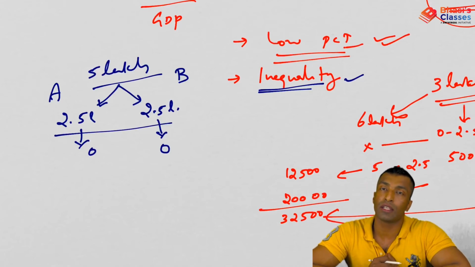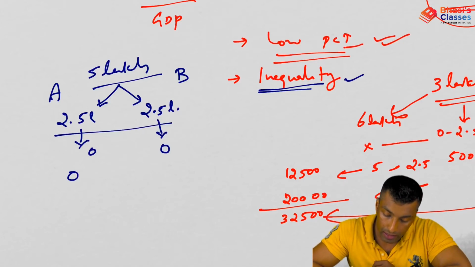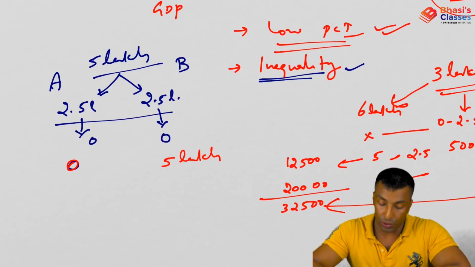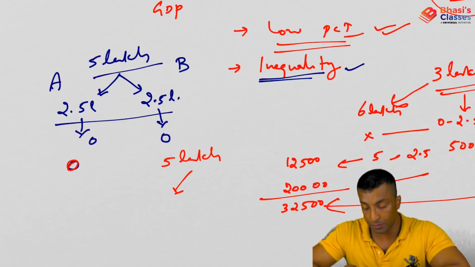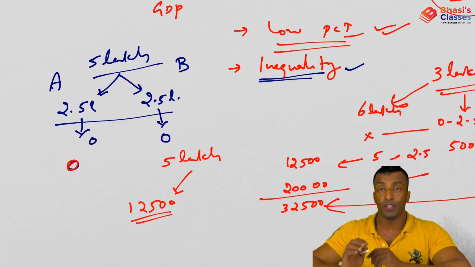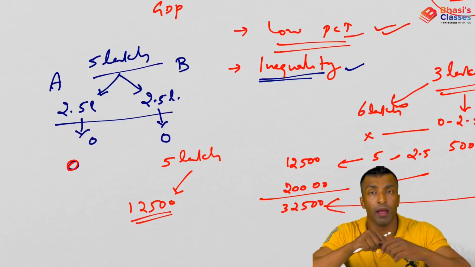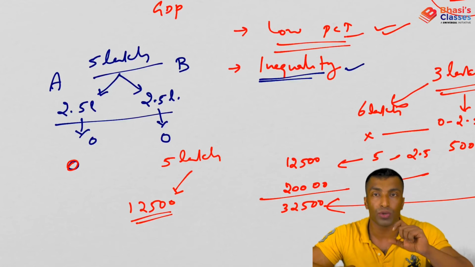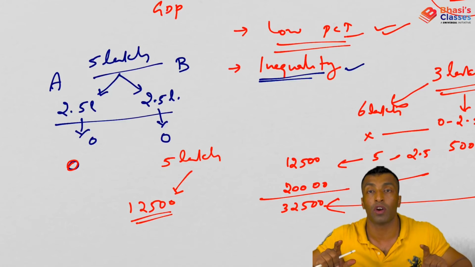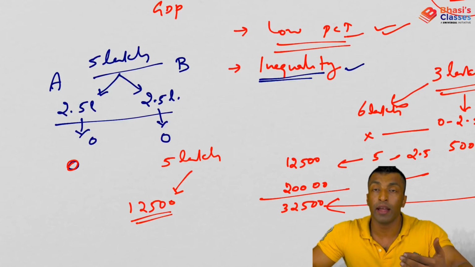Now consider a society which is extremely unequal. One person is earning 0 and the other is earning the entire 5 lakh. In this case the government will get around 12,500 as tax from this person. In both cases the income in the economy is the same, 5 lakh. But in the first case it was equitably distributed, so the government gets low tax or nothing, and in this case there is high inequality, so the government gets tax.